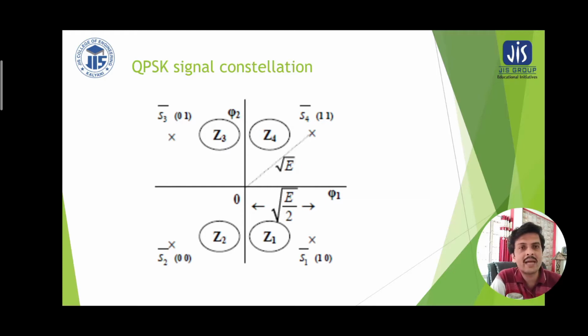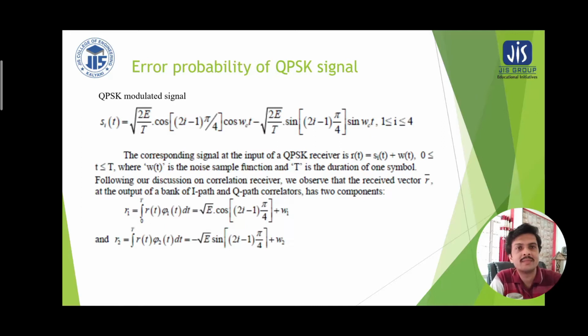Similarly, S3 and S1, if we observe, have a 180 degree phase shift, because 0 1 is transforming to 1 0. There are 2 bit changes, and they are not occurring simultaneously because S3 has to reach S1 through S2 or through S4. So these are the highlights of offset QPSK, where the 90 degree phase shift is the maximum phase shift occurring in the QPSK signal.